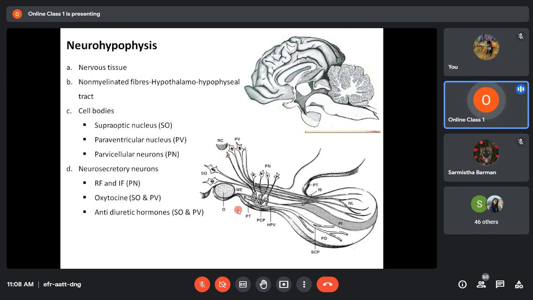So in this area, three types of hormones are produced. The supraoptic and paraventricular nuclei secrete oxytocin and antidiuretic hormone, whereas the parvicellular neurons secrete releasing factors and inhibiting factors, which in turn control the activity of the different cells of the pars distalis.